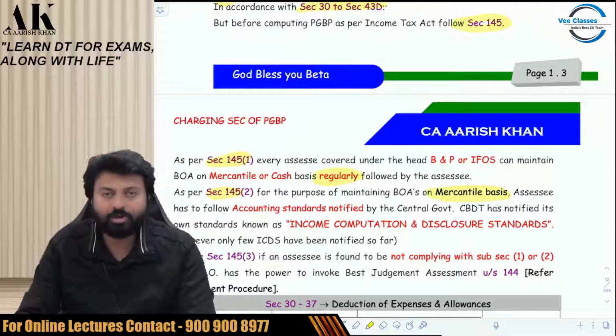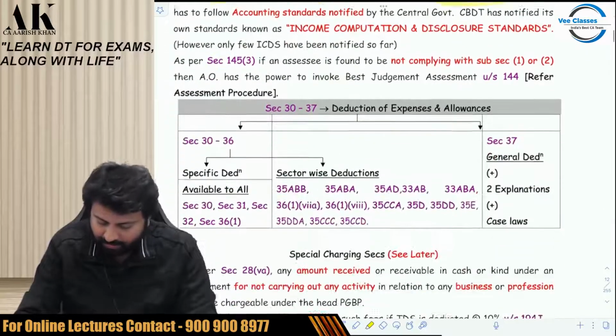So here completes your PGBP chargeability. And also how to compute PGBP income. You have to follow which method, so on and so forth. Now our task will start.